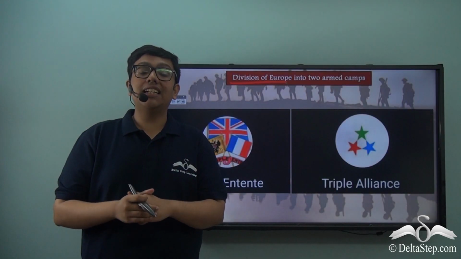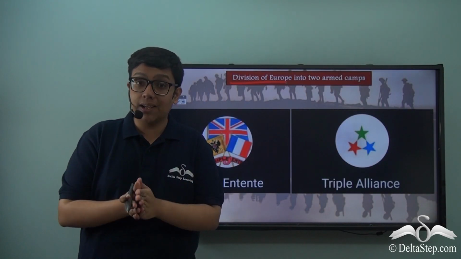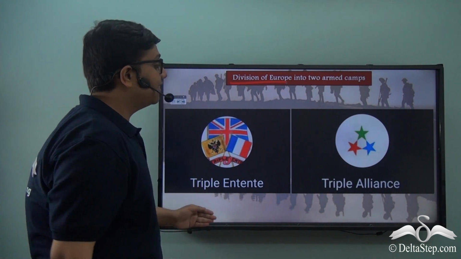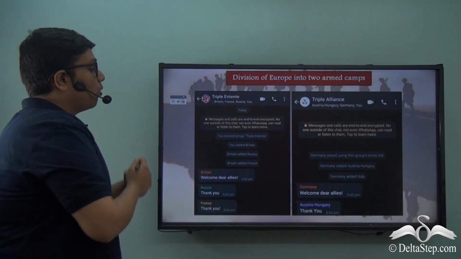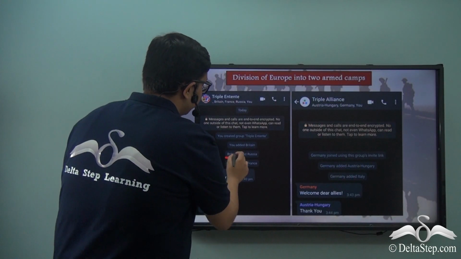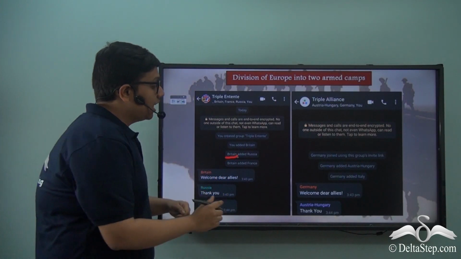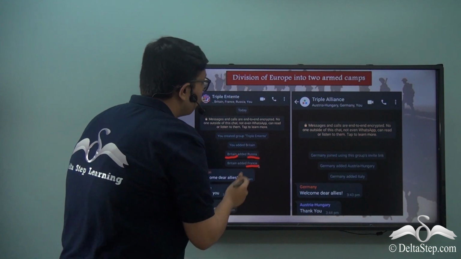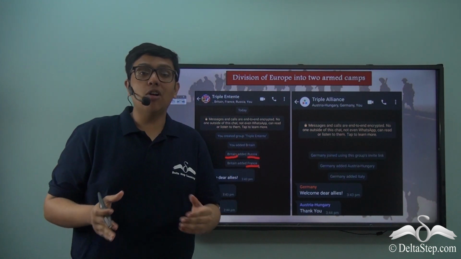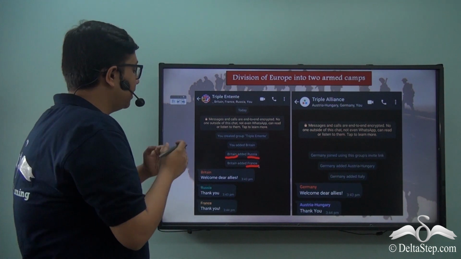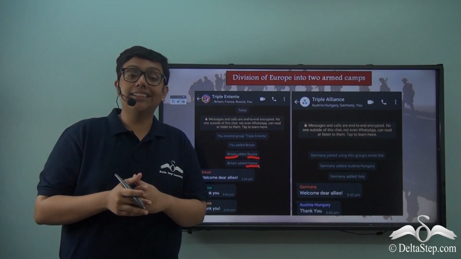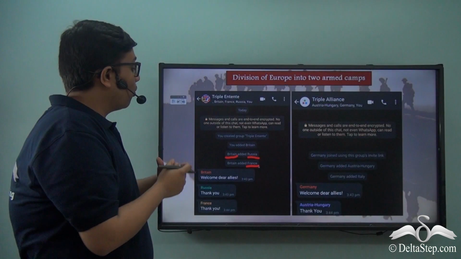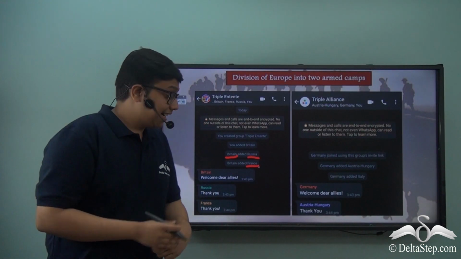So we already saw that there were two armed camps or two WhatsApp groups, the Triple Entente and the Triple Alliance. Let's meet its members. Triple Entente was created by Britain, upon which Britain added Russia and France, who together became the Triple Entente. We can see over here that Britain is welcoming its allies, and Russia and France, the other two members of the Entente, are acknowledging this welcome by replying thank you.